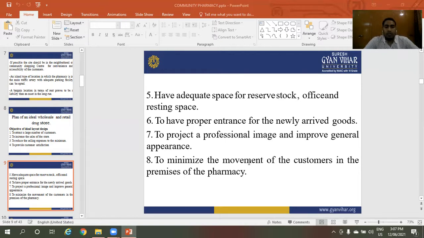Next, project a professional image and improve general appearance. Next, minimize the movement of the customers in the premises of the pharmacy. The minimum area is required for the movement of customers and professionals in running the community pharmacy.